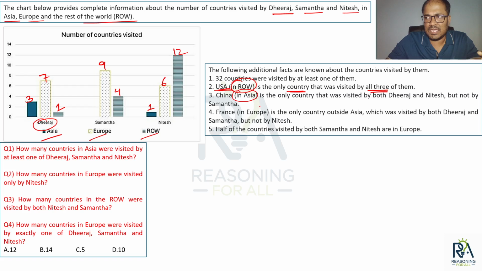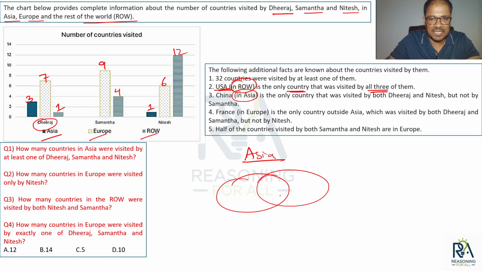So can I say the diagram will be something like this? It is area specific, for example Asia, with circles for visited by Dheeraj, visited by Nitesh, and visited by Samantha. The region common to all 3 circles represents all 3 of them.